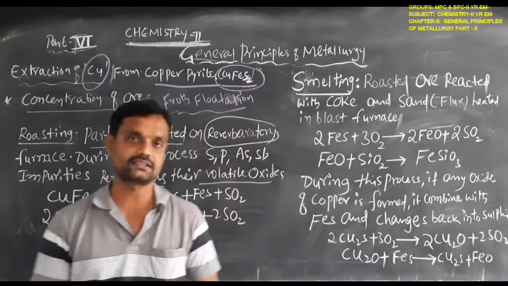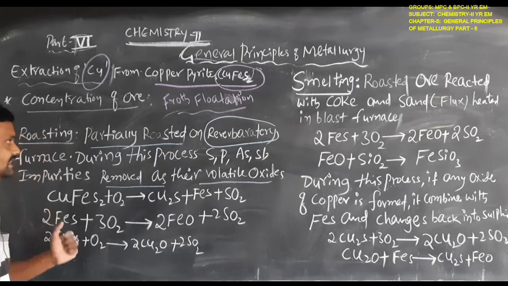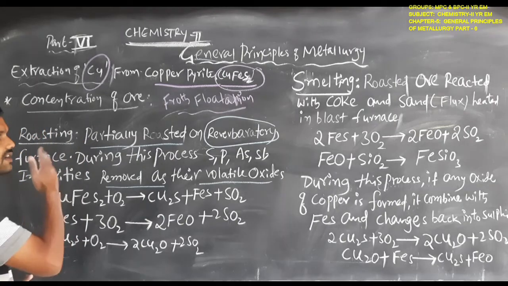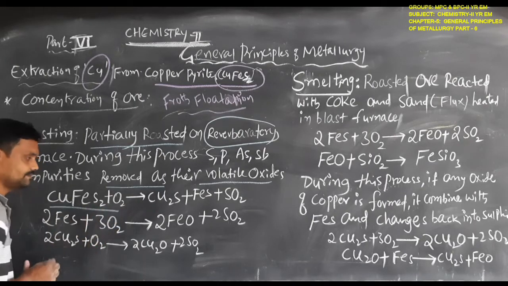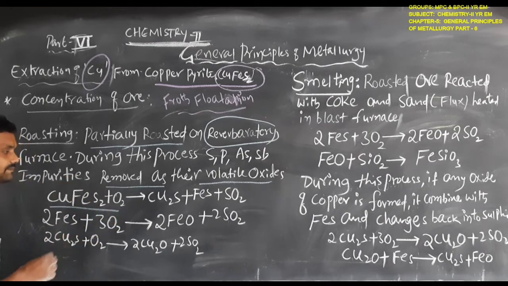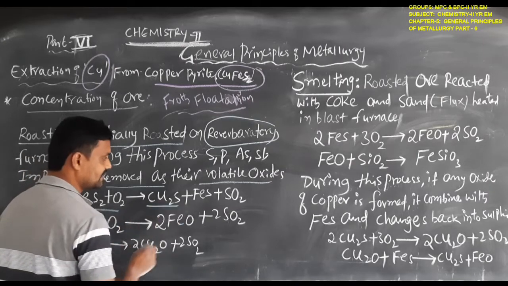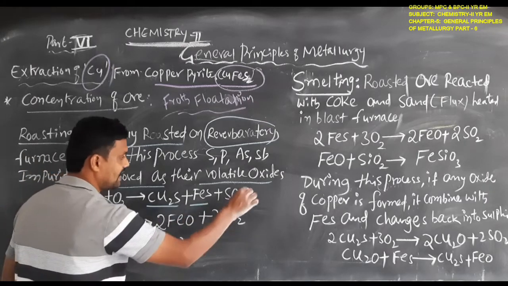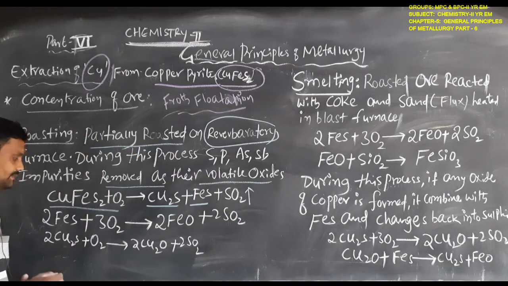So what reactions take place in the roasting of copper pyrites ore? The copper pyrites, on heating with oxygen, is converted to cuprous sulfide and iron sulfide, eliminating sulfur dioxide gas. The iron sulfide, on further roasting, is converted to iron oxide, the metal oxide, by removing sulfur dioxide gas.